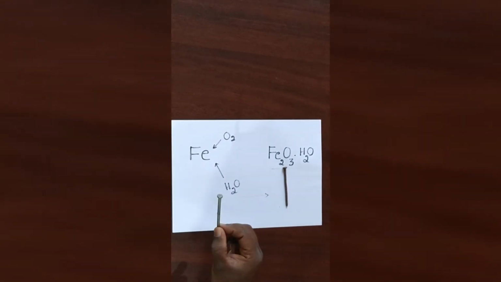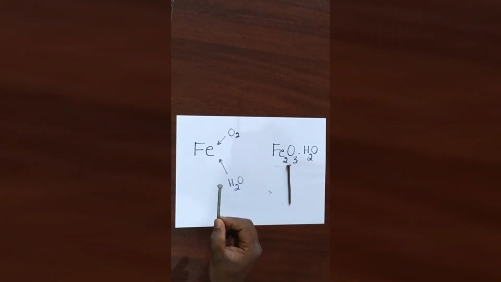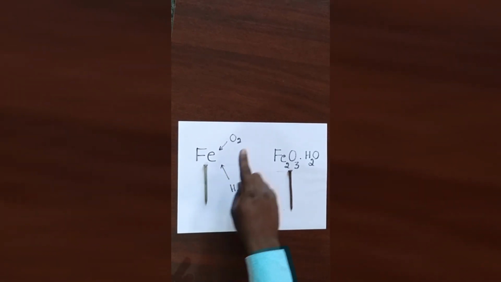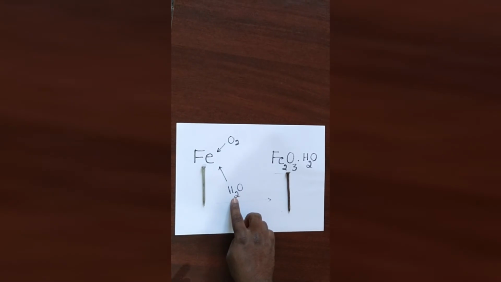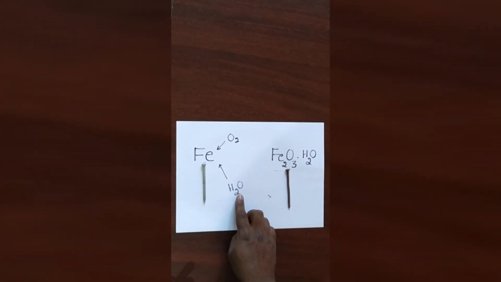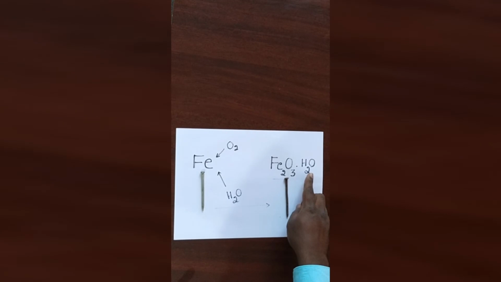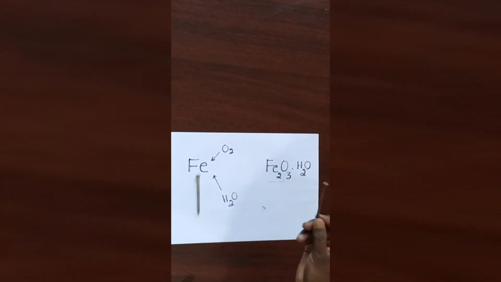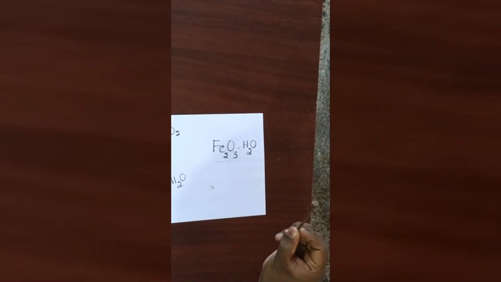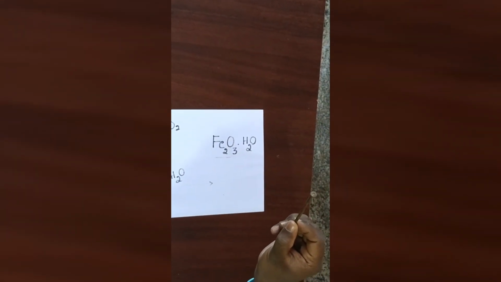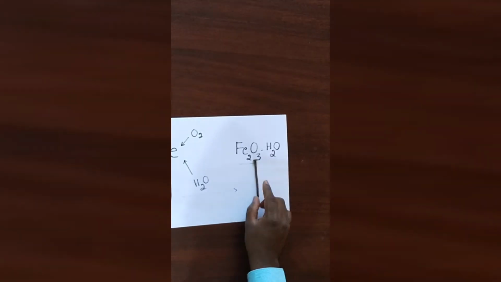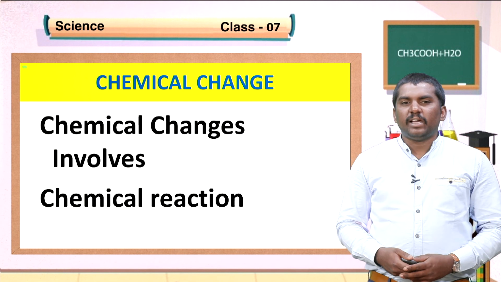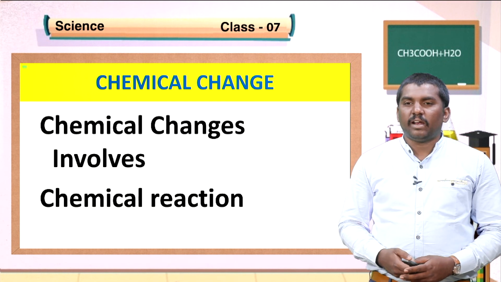If we keep this iron nail outside for a few days, what happens? This iron reacts with oxygen and atmospheric moisture, that is water, to give rise to hydrated ferric oxide. It means a reddish brown layer is formed on the surface of the nail. We call this rust. Chemical change. Chemical changes involve chemical reaction.